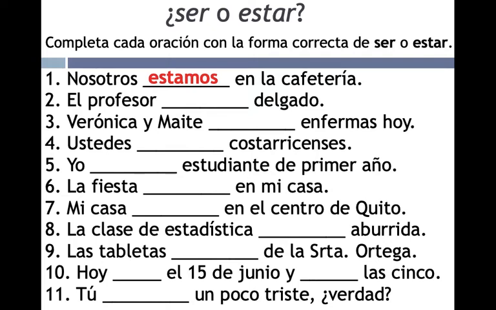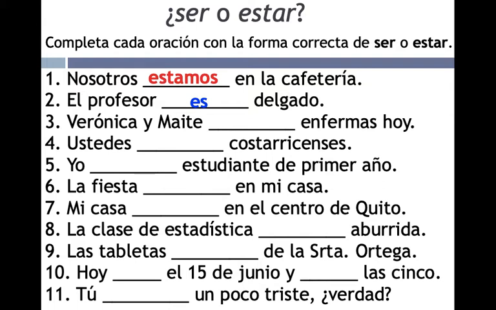It's not an event. It's a place where people or places or things are located and can change, a temporary state. El profesor Delgado es. El profesor es delgado. The teacher is thin. This is a description that is not changing quickly using the verb ser.